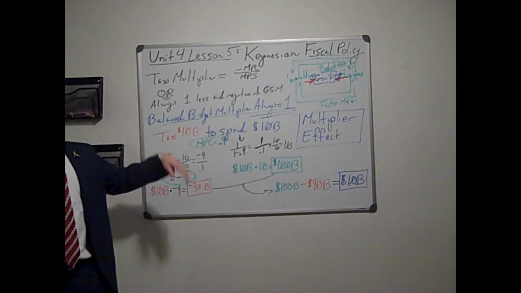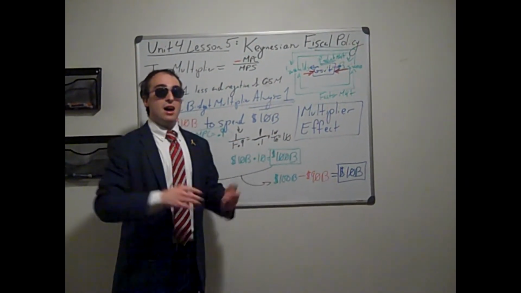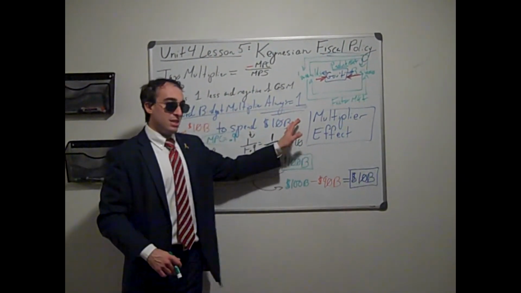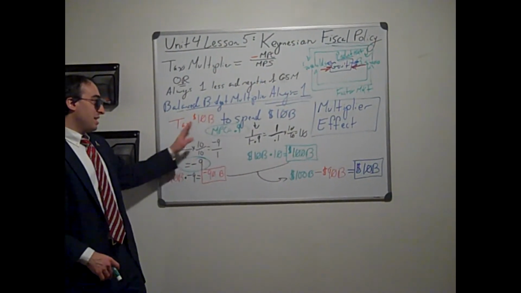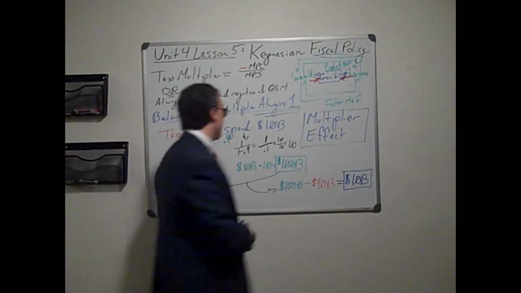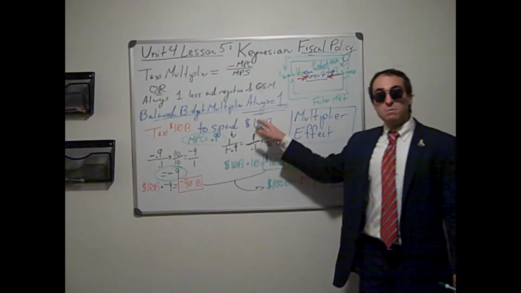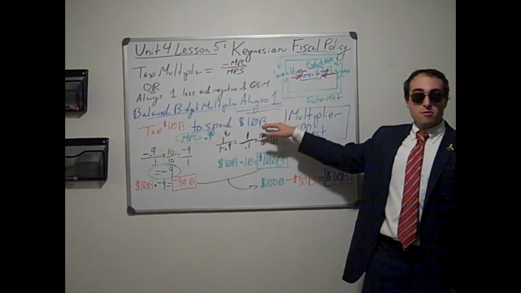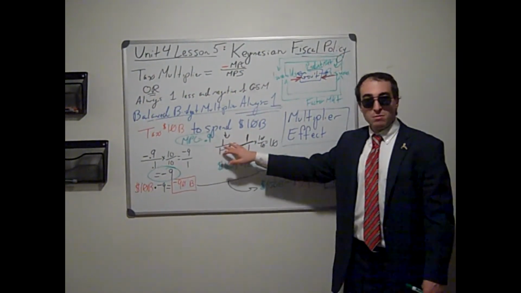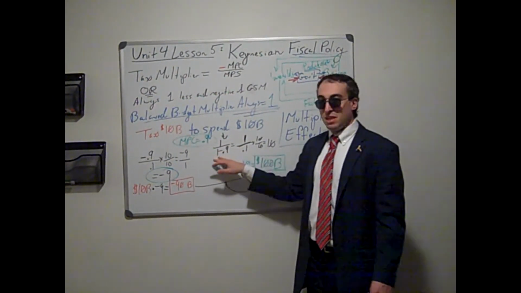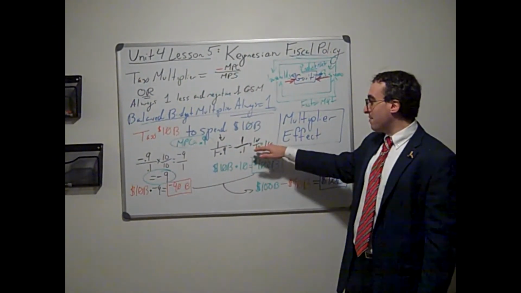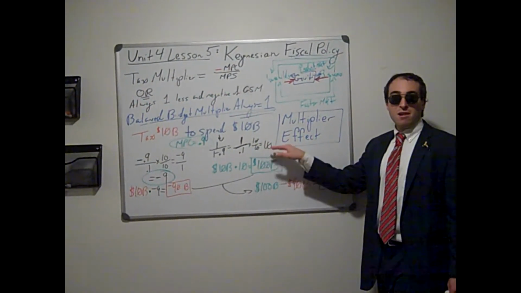Back to the balanced budget multiplier. What governments can do during regular times of peace, of no recession, of no depression: let's say the government wants to spend $10 billion. We got the $10 billion in taxes, which decreases GDP by $90 billion. But the government can now spend that $10 billion. So the government spends that $10 billion, employing households. Our spending multiplier is 1 over 1 minus MPC, 1 over 1 minus 0.9 equals 1 over 0.1, multiplied by 10 over 10, means we have a spending multiplier of 10.